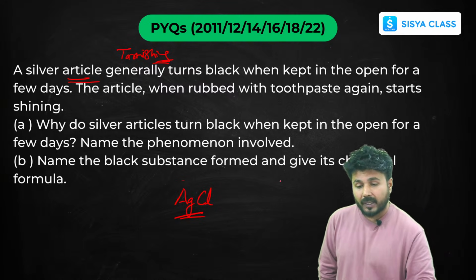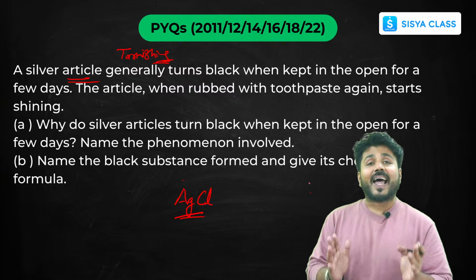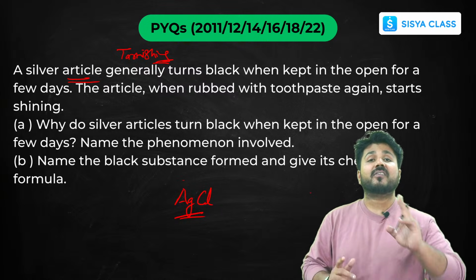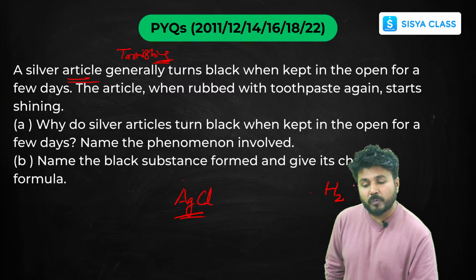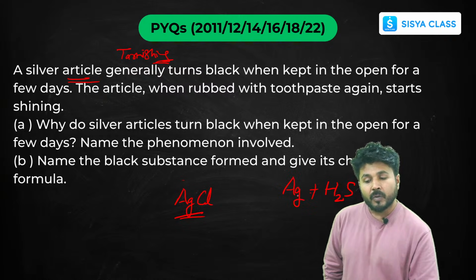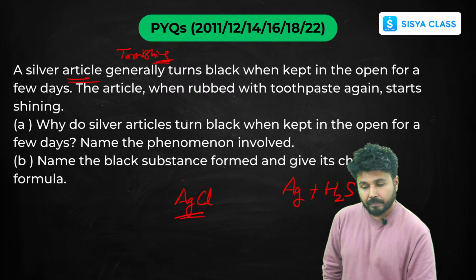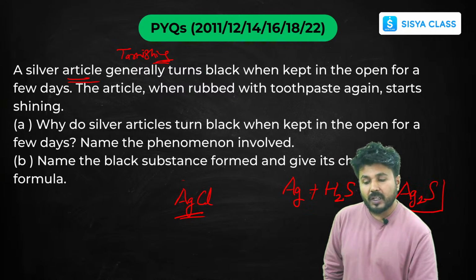There are many oxides and sulfides of gases present in the atmosphere. One gas present in the atmosphere is hydrogen sulfide. When you keep this silver article open for a few days, it forms Ag2S, silver sulfide, and hydrogen gas is evolved.